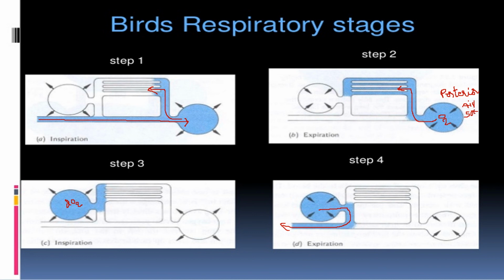Okay, and again when there is high pressure here, there is release of this deoxygenated air from the anterior air sac to the outside. So the carbon dioxide is released out. So these are the events which occur at the time of respiration in birds.